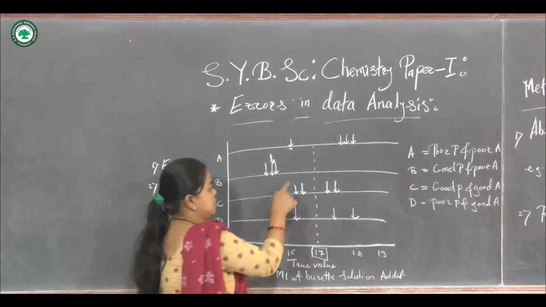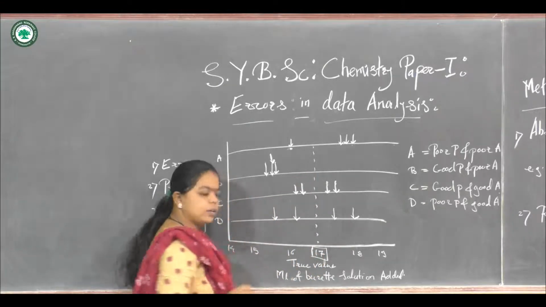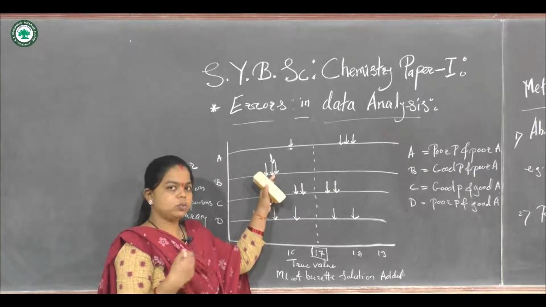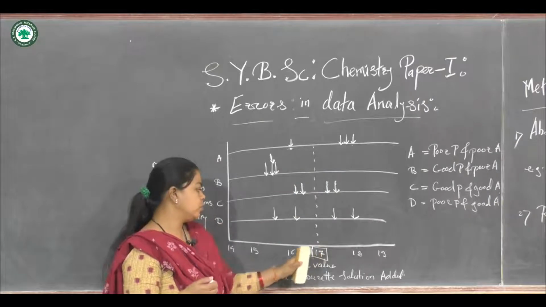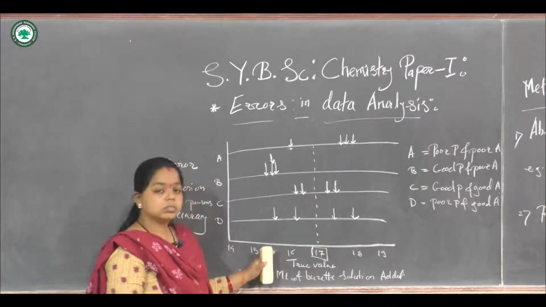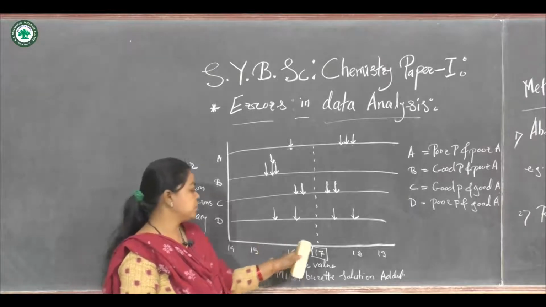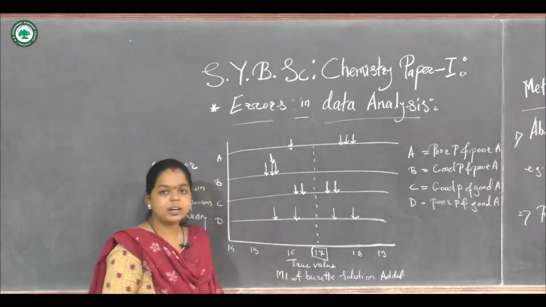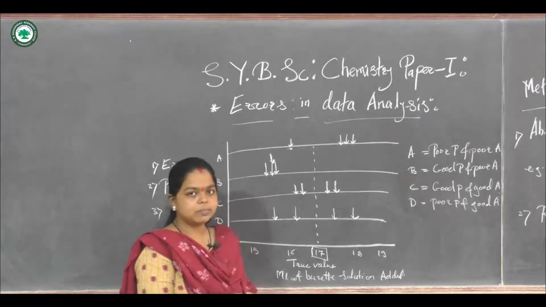Even though it is not accurate, all the values are very close to each other. So this person has good precision, but it is much away from the accurate value. So this person has poor accuracy, even though precision is good.